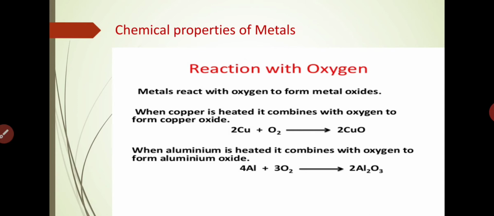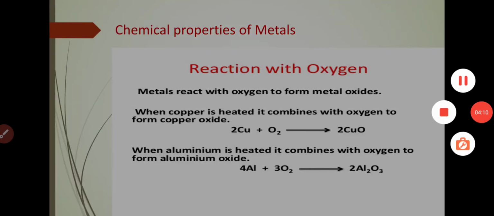Let us understand with the reaction. Copper, Cu, that is the symbol of copper. When it is heated with oxygen, what happened? It forms copper oxide. It means that it forms a metal oxide. Same as that, another example: when aluminium is heated, it combines with oxygen and forms aluminum oxide.